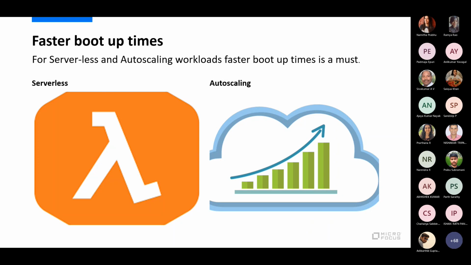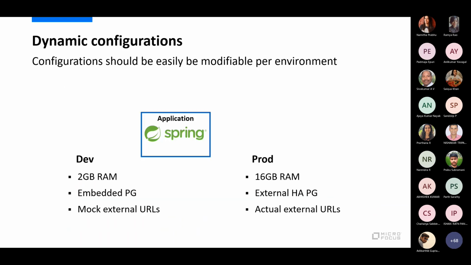So what we want is, primarily for serverless and auto scaling, an application server which will give us faster startup times. And Spring Boot is definitely one such application platform server which will enable us. But it also depends: you can override that and put a lot of things in the startup, which is something we have to avoid. And then dynamic configurations.